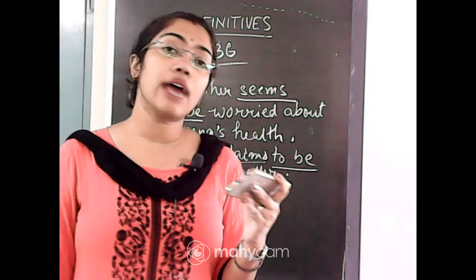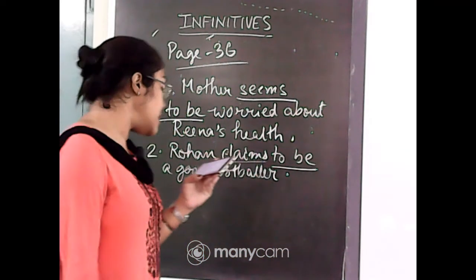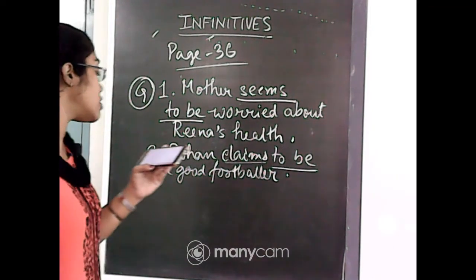Next, Vinita has lost her interest in sports. So, here again I have to use the word seem. Vinita seems to have lost her interest in sports.